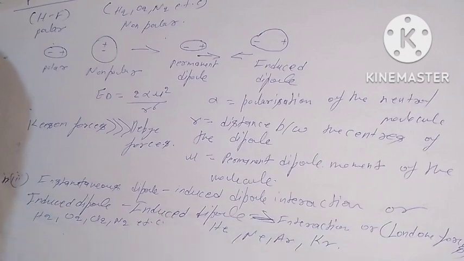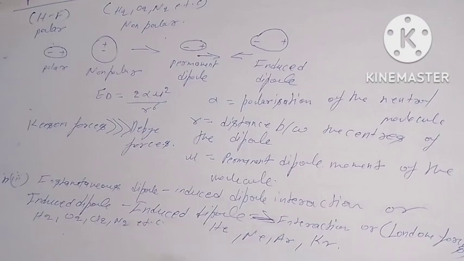If the symmetrical electron cloud becomes unsymmetrical for a fraction of a second, one end of the atom or molecule becomes positive and the other negative. Thus, the electron cloud produces an instantaneous dipole temporarily. Hence, the non-polar molecule is self-polarized and becomes temporarily polar.